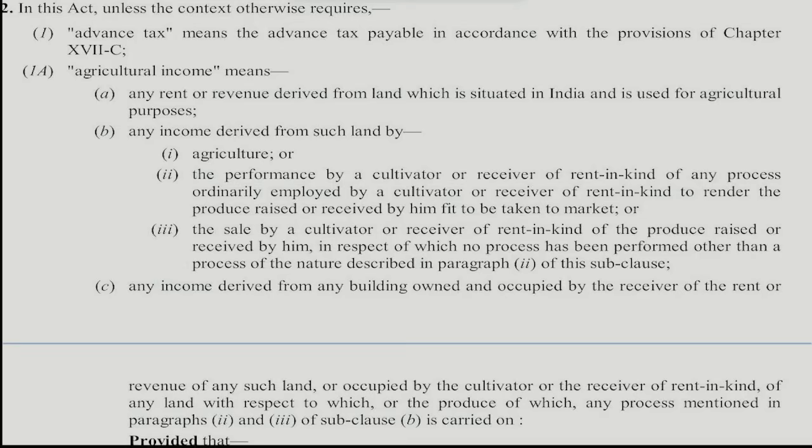Therefore they define what it is. Just now I told the pesticides example. I will start a business of fertilizers and pesticides. Where will I use them? In agriculture. Therefore I will say that the income generated by sale of pesticides and fertilizers, crores of rupees, is an agricultural income. No. Anything which has an indirect relation with agricultural land will not become agricultural income.